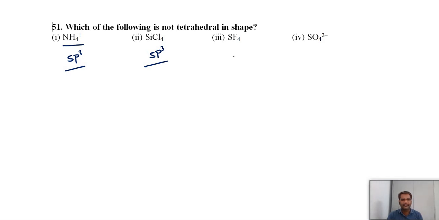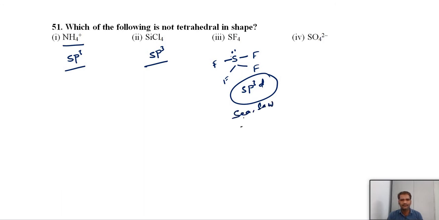Sulfur tetrafluoride, in case of sulfur tetrafluoride we have one lone pair, and apart from that here 4 fluorines we can attach like this. And here the hybridization of SF4 is sp3d hybridization. sp3d hybridization with one lone pair means it is a seesaw geometry. Anyhow, sulfate again is a perfect tetrahedral sp3 hybridization. So which is not tetrahedral means SF4. It has a seesaw geometry.